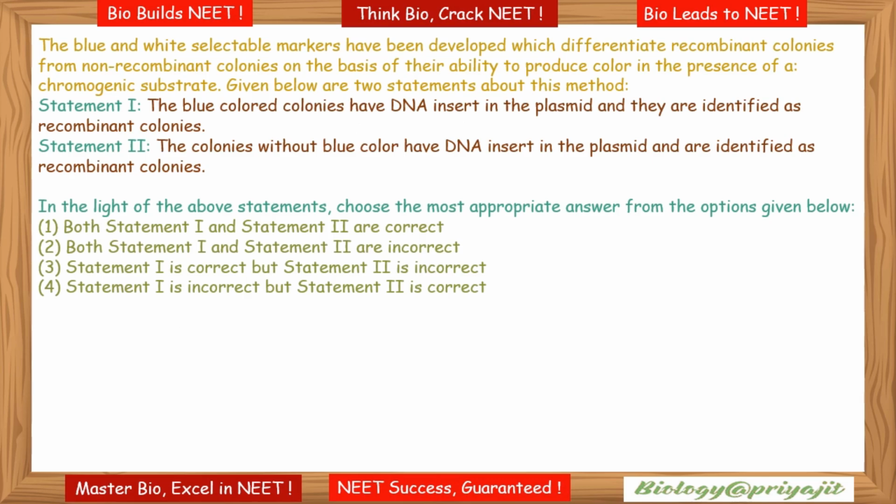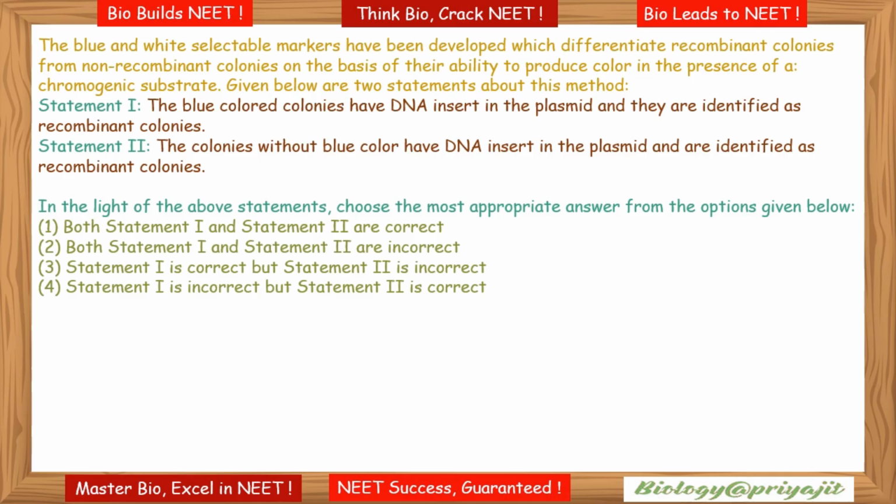Next, the blue and white selectable markers have been developed which differentiate recombinant colonies from non-recombinant colonies on the basis of their ability to produce color in the presence of a chromogenic substrate. Given below are two statements about this method. Statement 1 says that the blue colored colonies have DNA insert in the plasmid and are identified as recombinant colonies. Statement 2, the colonies without blue color have DNA insert in the plasmid and are identified as recombinant colonies. In the light of the above statements, choose the most appropriate answer from the options given below.